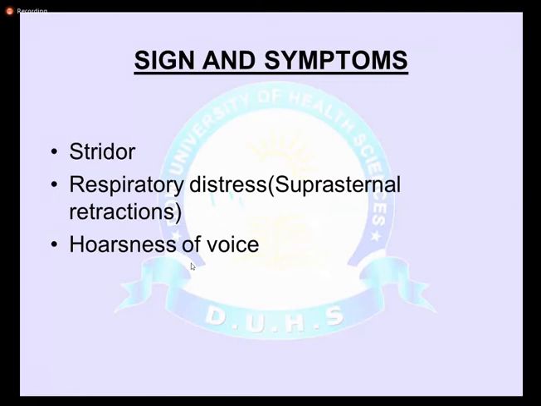Likewise, if the child presents with pharyngitis, they usually present with irritative dry cough, and maybe with fever. If there is severe pharyngitis, they may present with respiratory distress also. If the child has tonsillitis, they usually present with fever, sore throat, sometimes cough, and difficulty in swallowing.